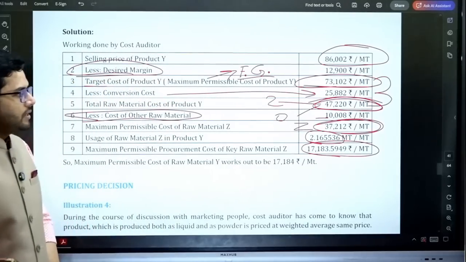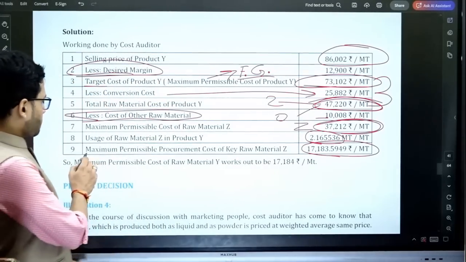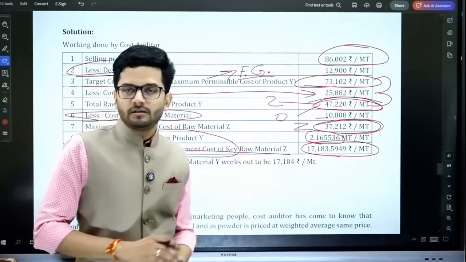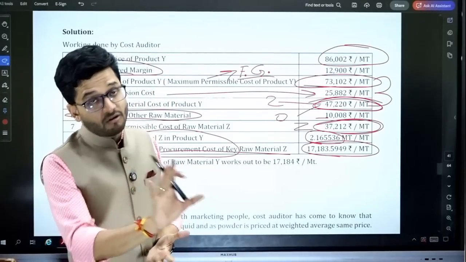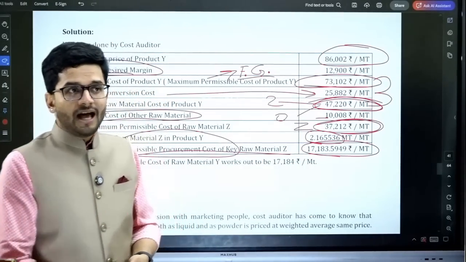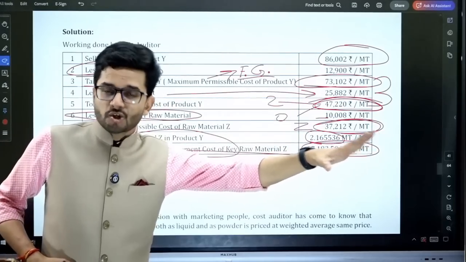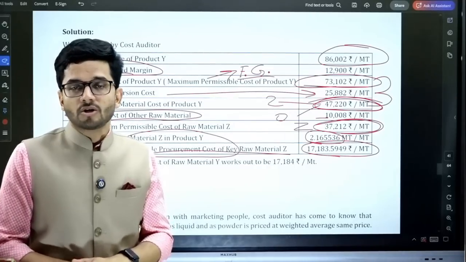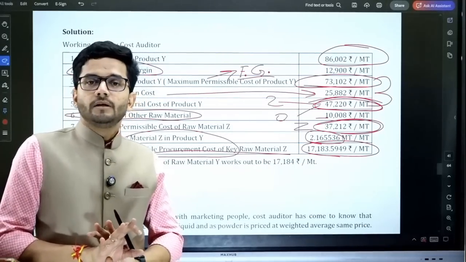So 17,183 is the maximum permissible procurement cost of the raw material Z. This is at max whatever we can pay per metric ton of Z to have the desired margin and the desired numbers. This is the amount of cost that we are going to spend for Z.